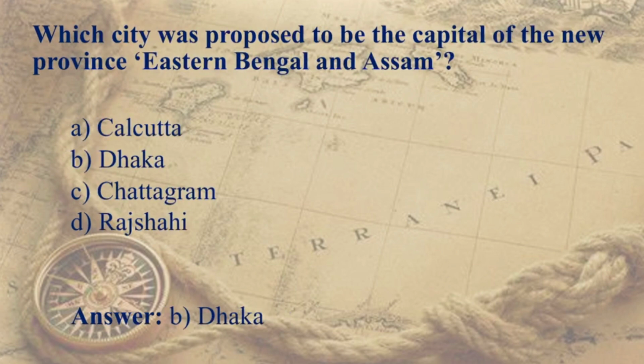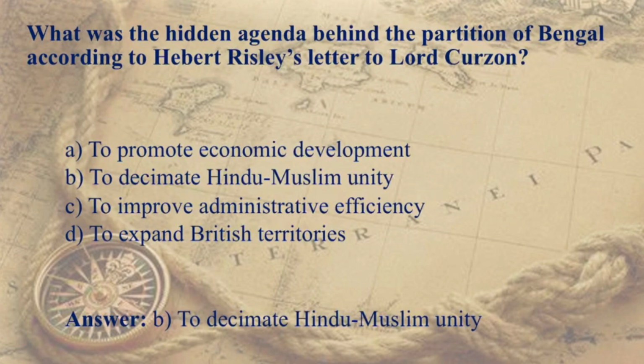Which city was proposed to be the capital of the new province Eastern Bengal and Assam? It is Dhaka, which we have already got. What was the hidden agenda behind the partition of Bengal according to Herbert Risley's letter to Lord Curzon? To decimate Hindu-Muslim unity, to bring down the unity that was there.